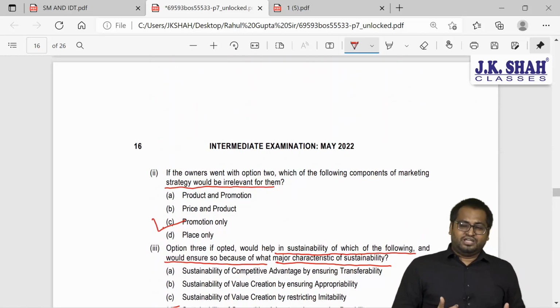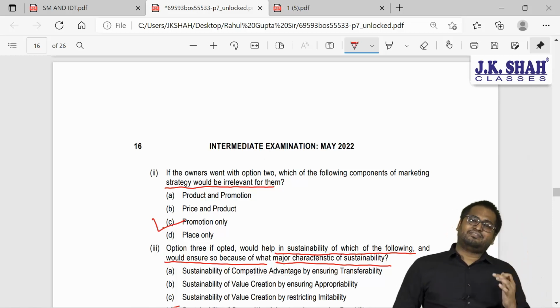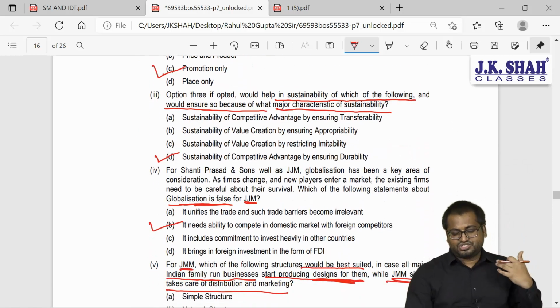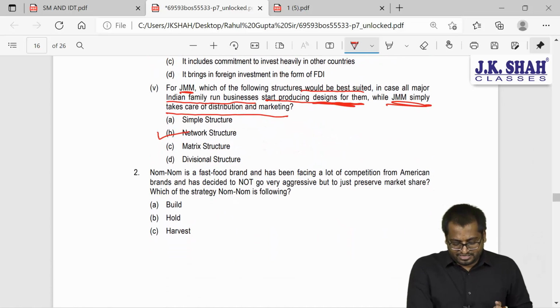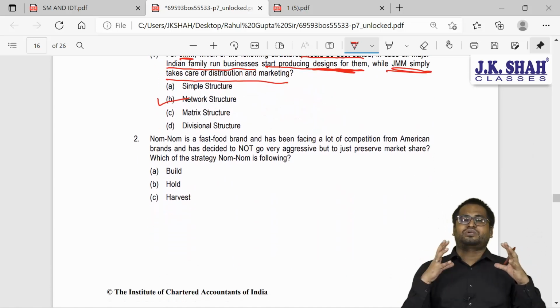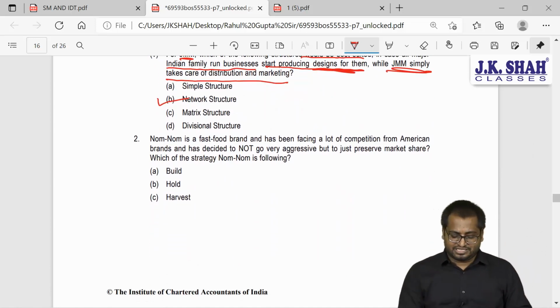So this was your question number 1, guys. Case-based MCQs in which 5 to 6 paragraphs were given and 5 questions were asked. And I believe now you know how to tackle case-based MCQs.